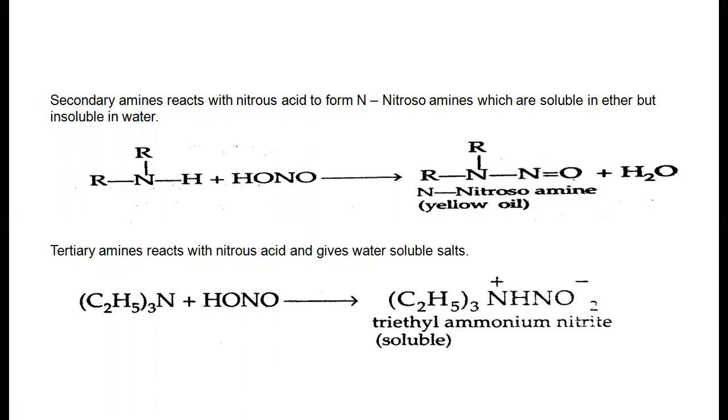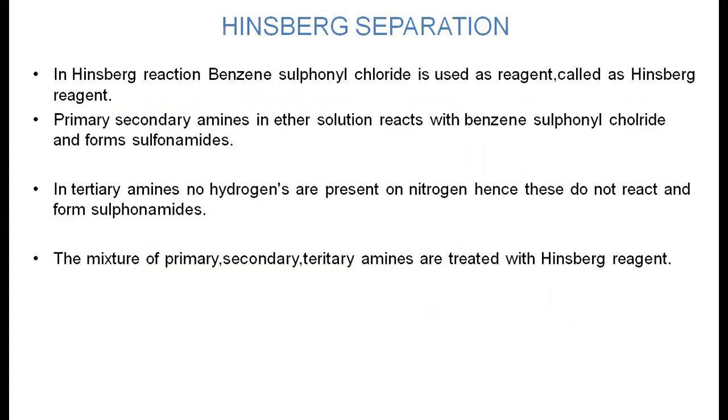Primary amines, when they react with nitrous acid, produce alcohols; secondary amines produce N-nitrosoamine; whereas tertiary amines produce triethyl ammonium nitrate. And this is another reaction.